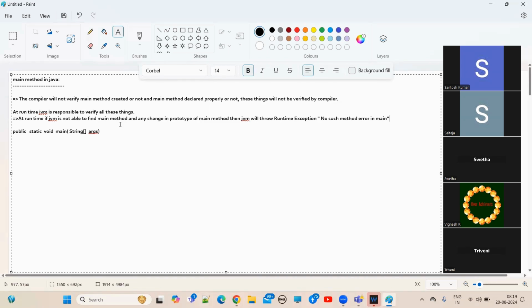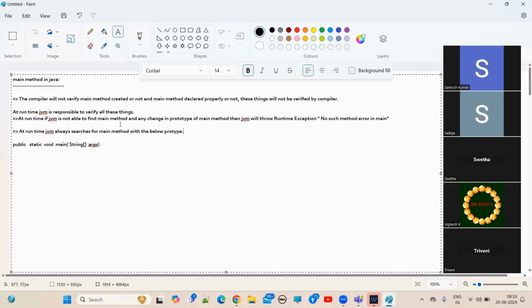Understand, guys? So at runtime, the JVM always searches for the main method with the following prototype. At runtime, the JVM always searches for the main method with the below prototype. So what will the JVM verify at runtime? It always verifies the main method.